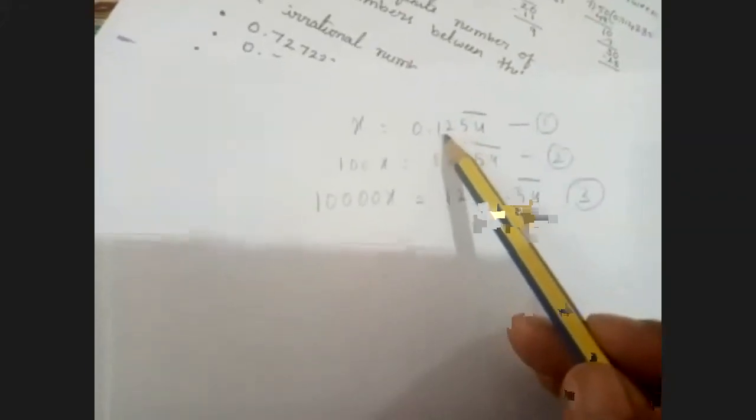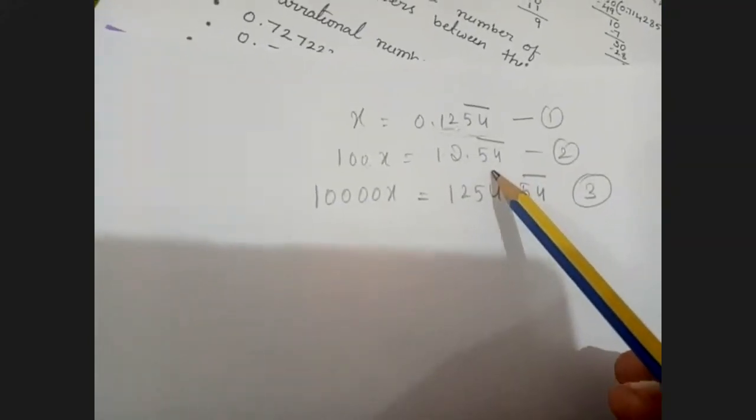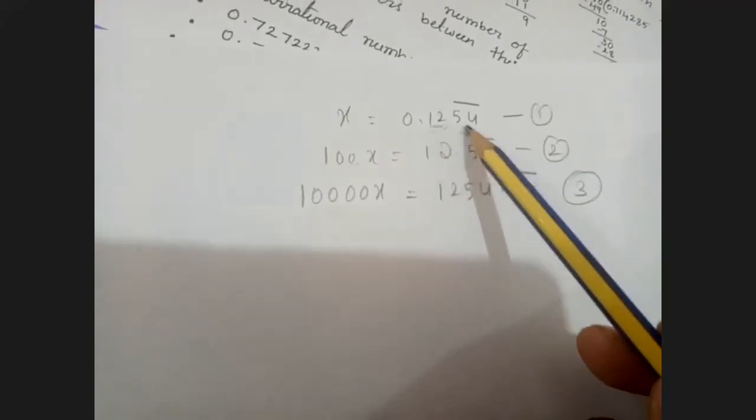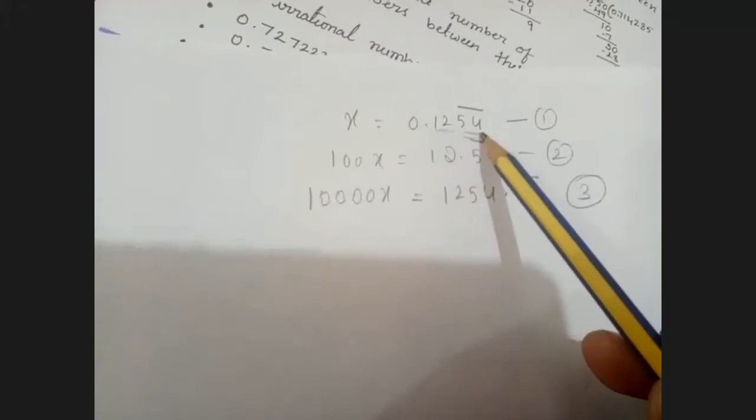The given number is called x. The digits which are not repeating, first take towards the left. So 2 digits are there. I'll multiply by 100. So 100x is equal to this. If I multiply by 100, the point shifts towards the right-hand side, 12.54. Am I clear? Now I need to take even the repeating block also. So 2 digits are repeating. So 1, 2, 3, 4 digits are there.